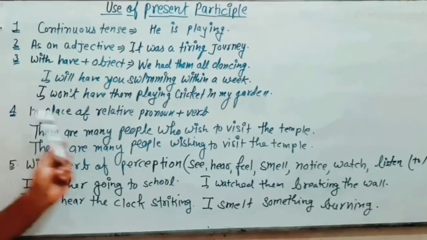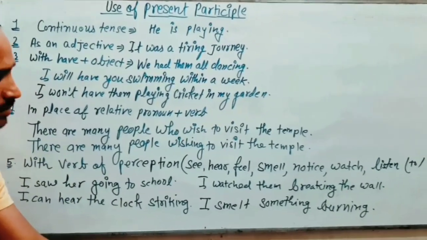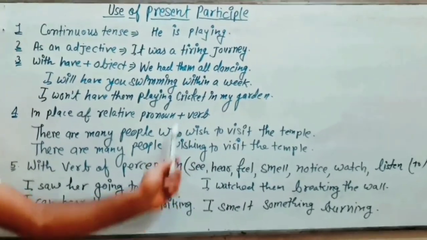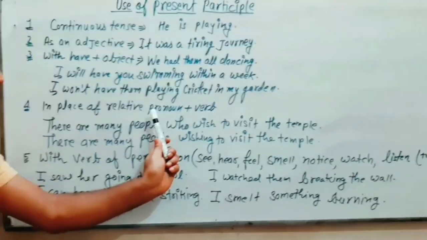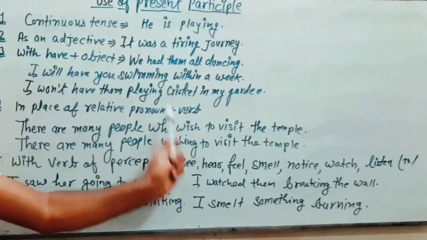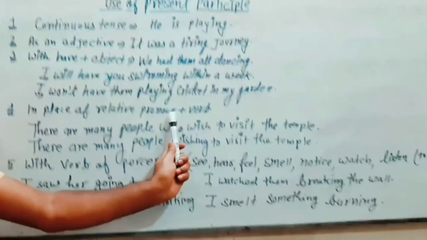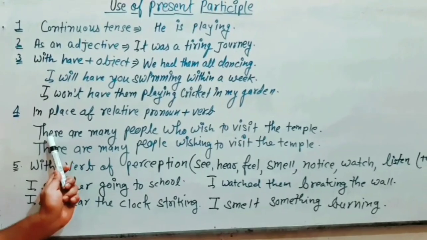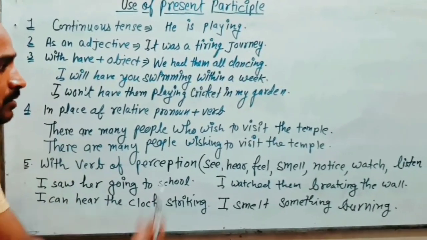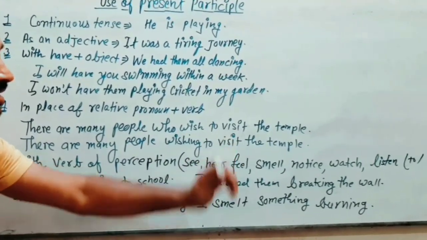Now, in place of relative pronoun and verb: whenever we have a relative pronoun and verb, we can create a sentence using this, but in place of this we can use present participle also. Just see, there are many people who wish to visit the temple.